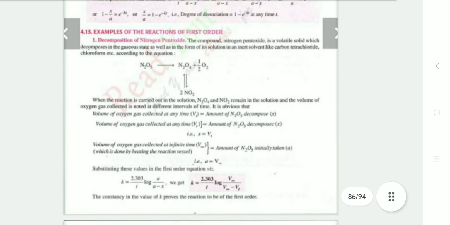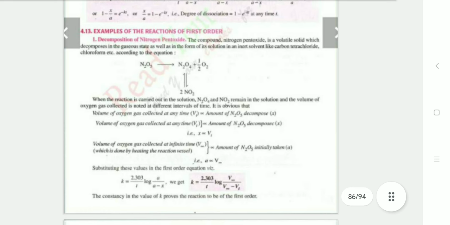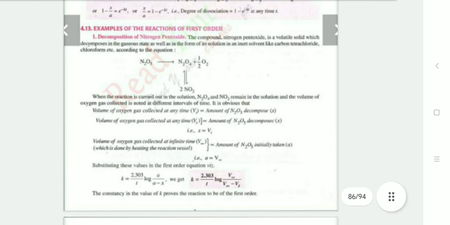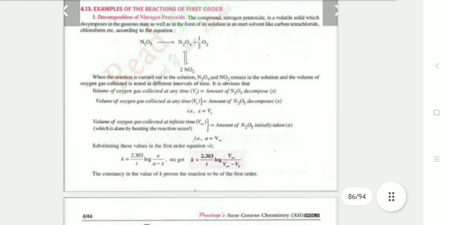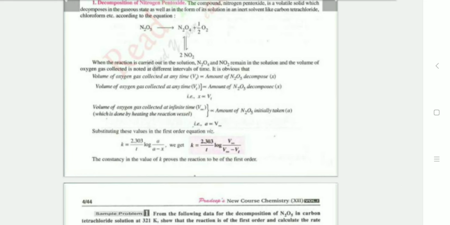Example of a first order reaction: decomposition of nitrogen pentoxide. The compound nitrogen pentoxide is a volatile solid which decomposes in the gas state as well as in solution in inert solvents like carbon tetrachloride and chloroform, according to the equation N2O5 converted to N2O4 plus ½ O2. The volume of oxygen gas collected at any time is in proportion to the amount of N2O5 decomposed, so x is proportional to Vt.